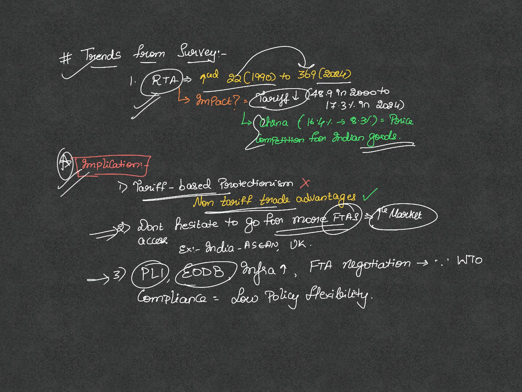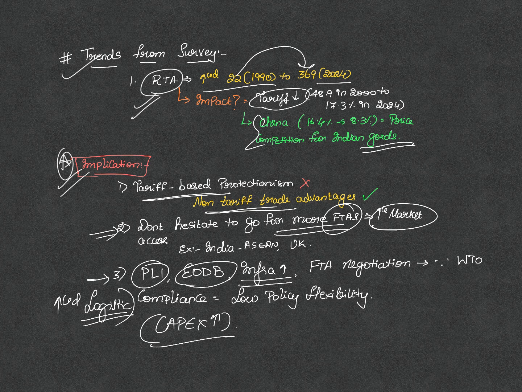In the last decade, that has been the government's focus. Lack of infrastructure has increased our logistics cost. So we are forced to go for infrastructural expenditure. So you will see that there is an upward trend in capex. That is the next implication.